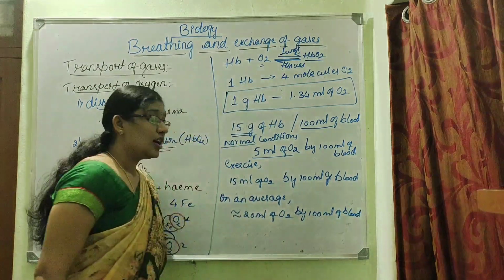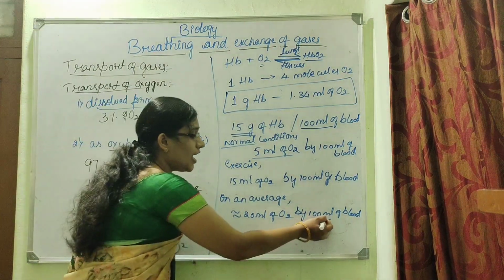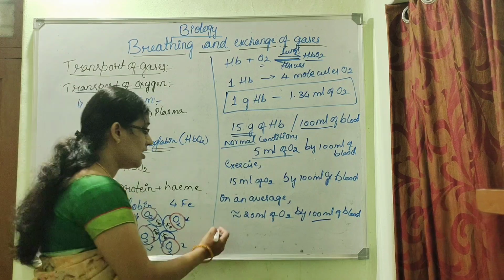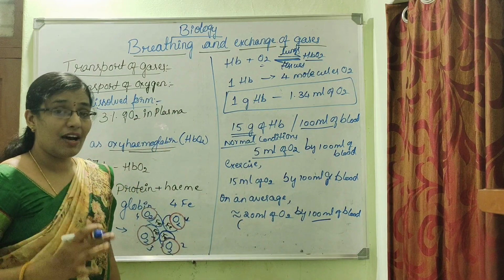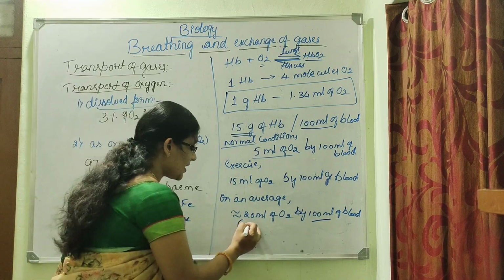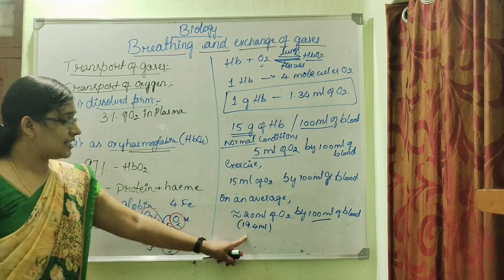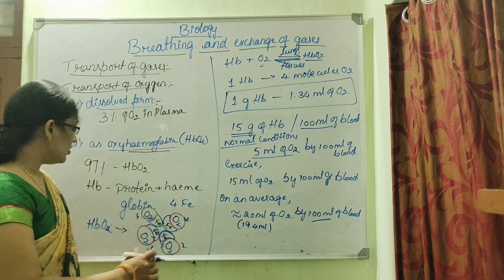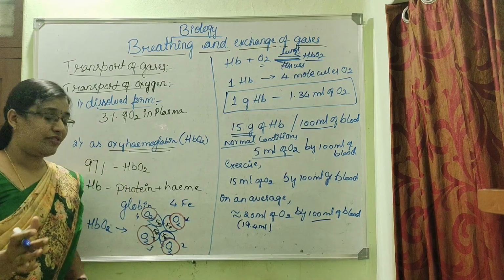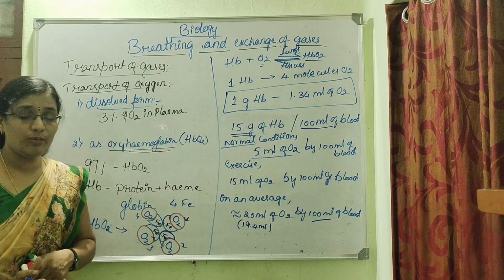Approximately, to be exact, about 19.4 ml of oxygen is carried by 100 ml of blood. So if the oxygen is bound to the hemoglobin, then that is called oxyhemoglobin.